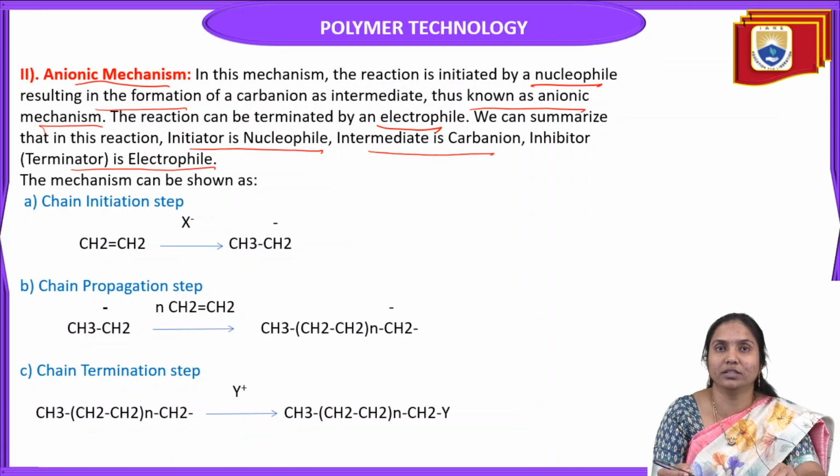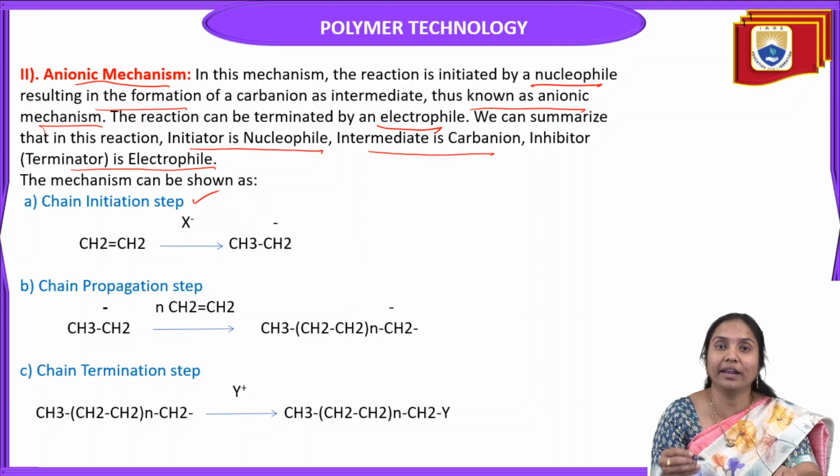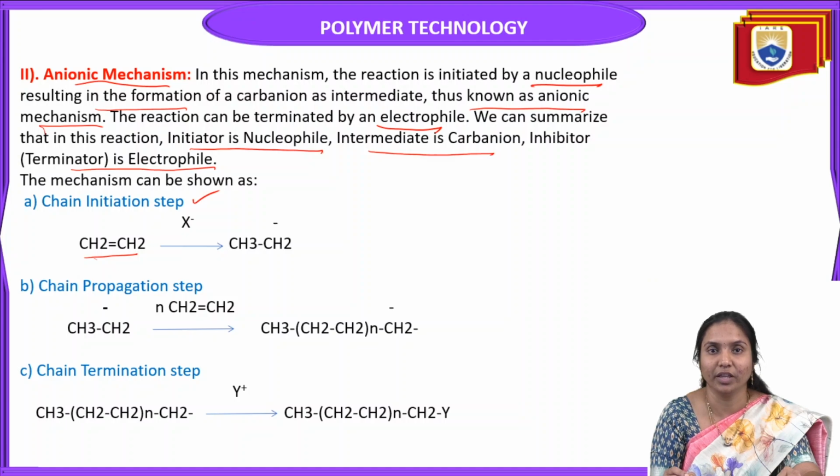So what are the steps involved in this? As already discussed, each and every mechanism involves initiation, propagation and termination. In the initiation step, the initiator undergoes heterolytic cleavage in the presence of heat and light, giving cations and anions. Here we are taking a monomer. Generally, monomers containing a double bond or triple bond, that means unsaturated compounds, undergo this type of addition polymerization. For example, here we are taking the ethylene monomer.